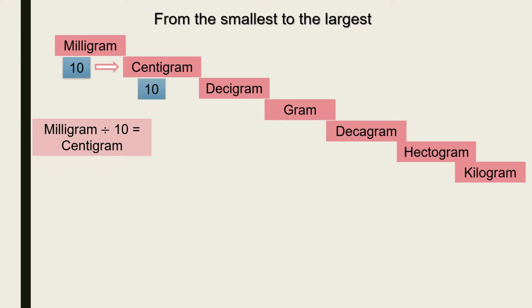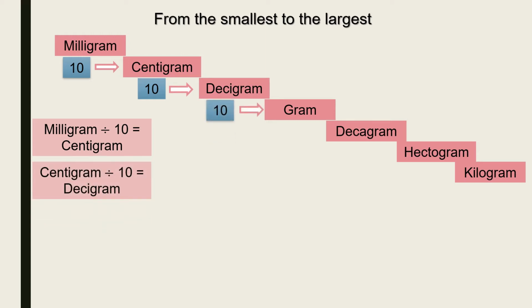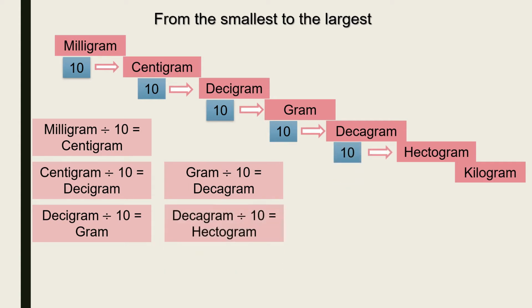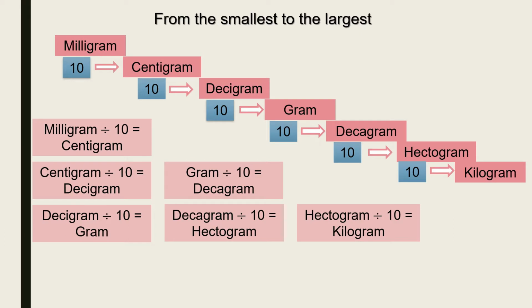Centigram divided by 10 will give decigram. Decigram divided by 10 will give gram. Gram divided by 10 will give decagram. Decagram divided by 10 will give hectogram. And hectogram divided by 10 will give kilogram.